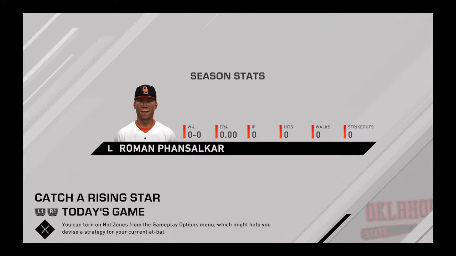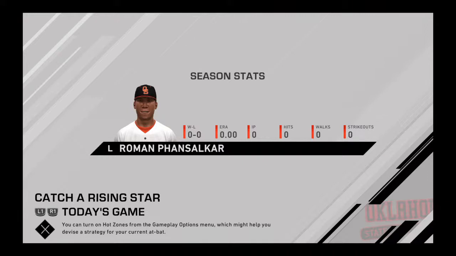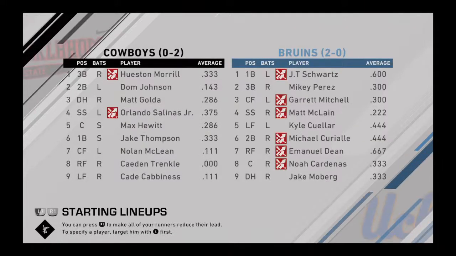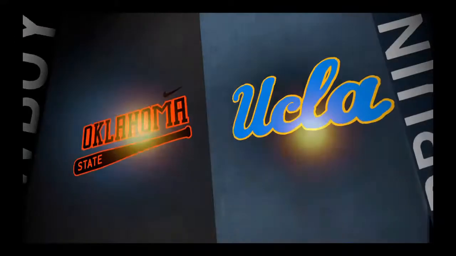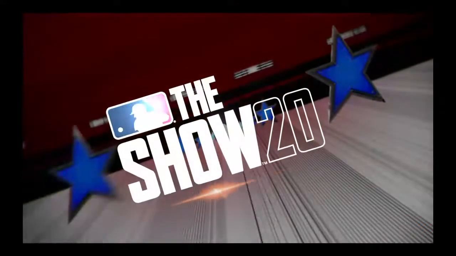So, trying to get a win here today. The lineup for UCLA is J.D. Schwartz, Mikey Pereira. Oh, I should have done it earlier, but we'll look at the lineup here a little bit.